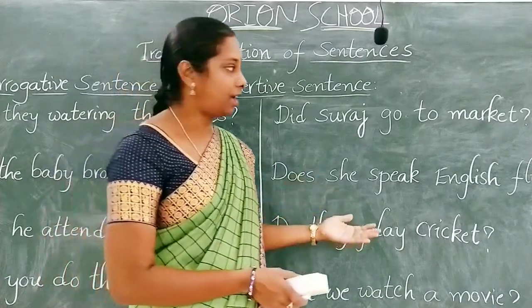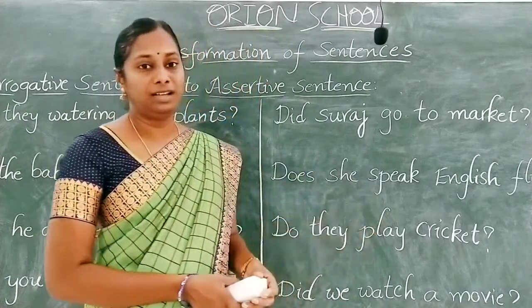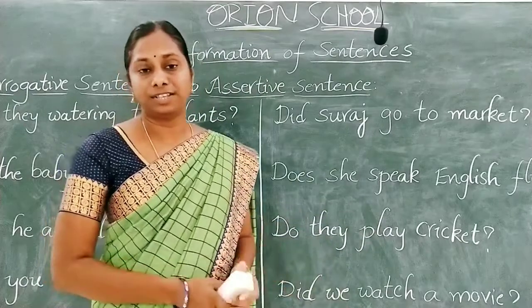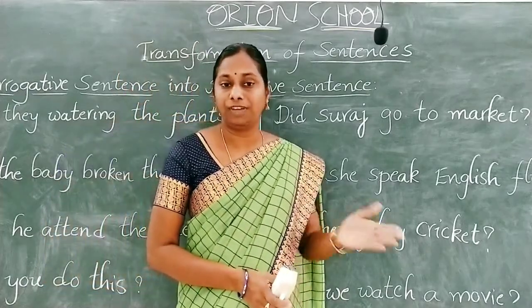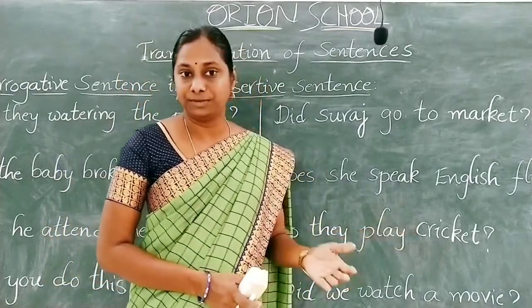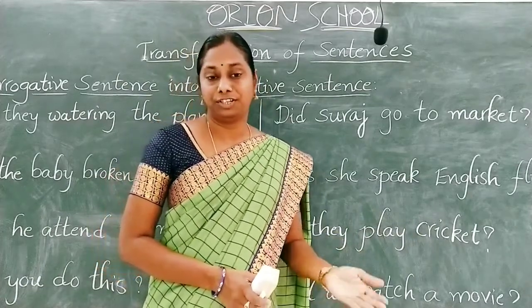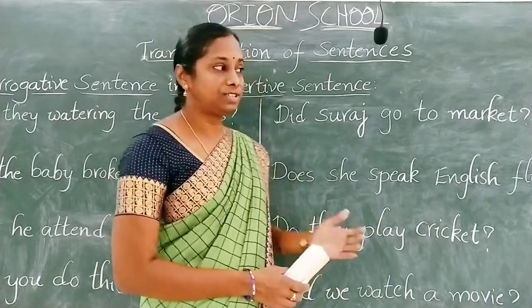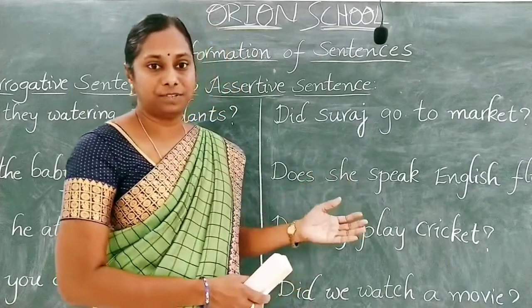But if we have a main verb in the assertive sentence, how do we change it into interrogative? First of all we have to identify the subject.